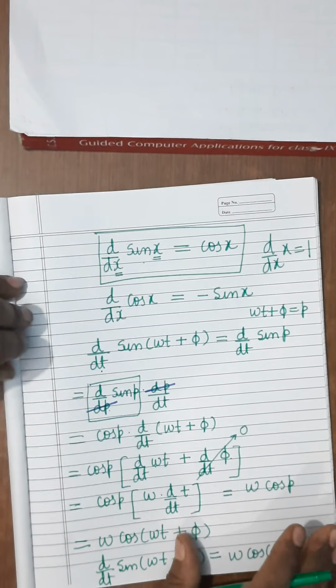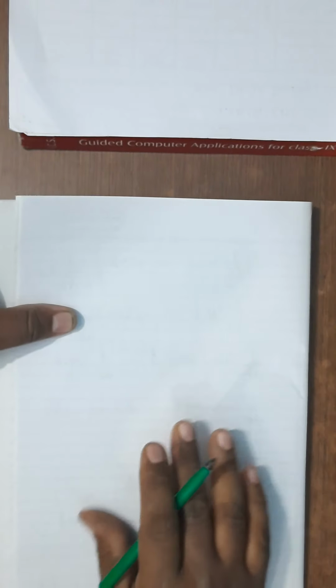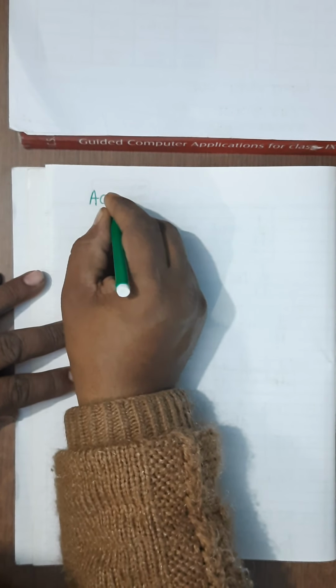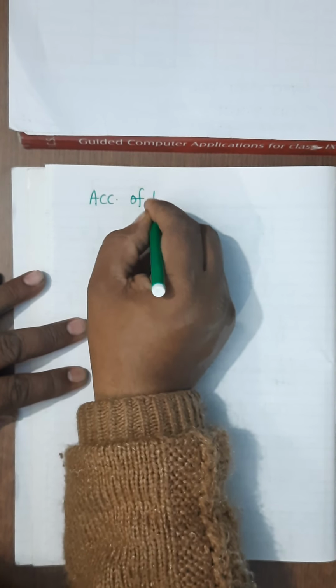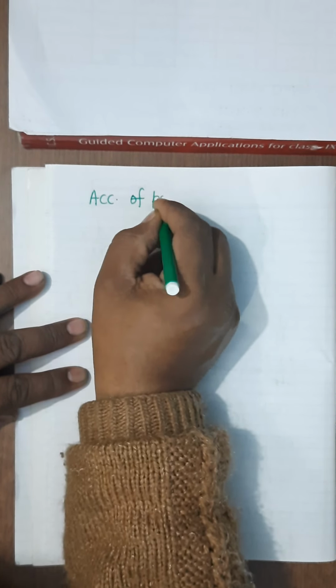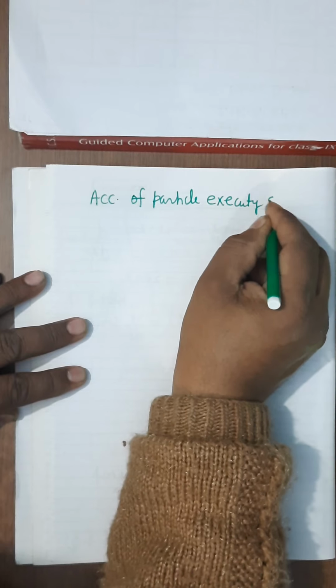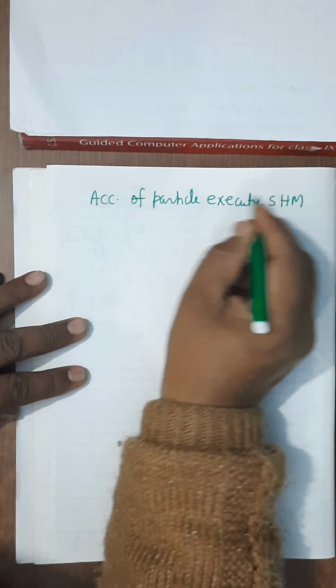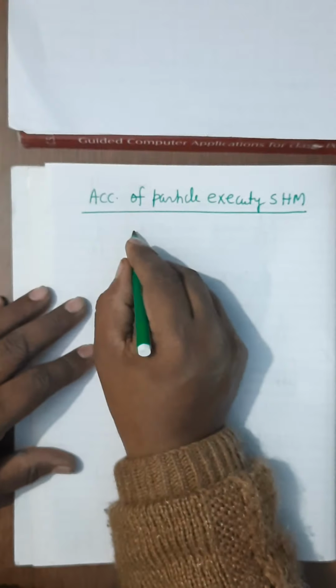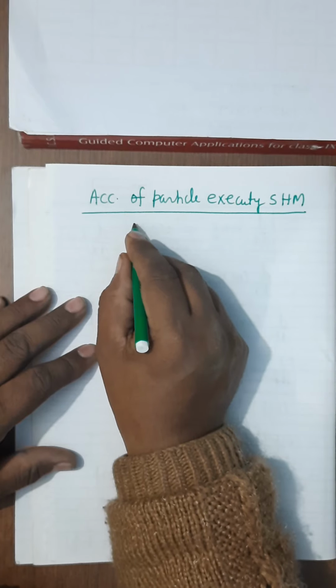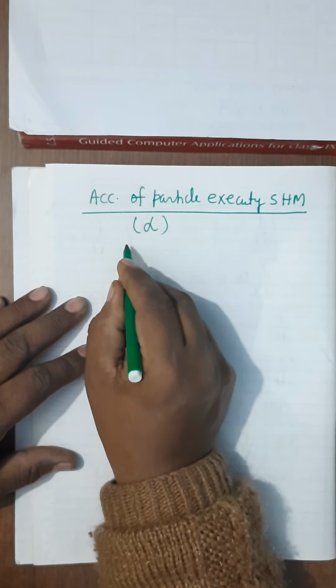Now see here, what will be the acceleration of particle executing SHM. As you know that acceleration, here we will represent acceleration by the symbol alpha.